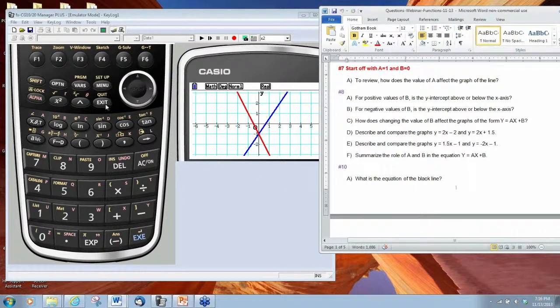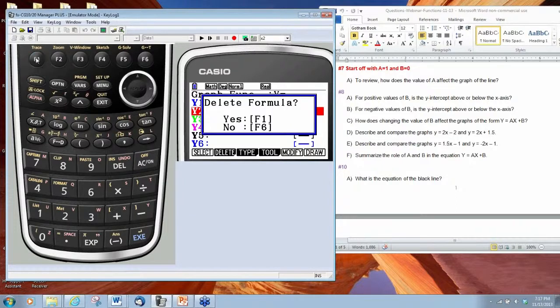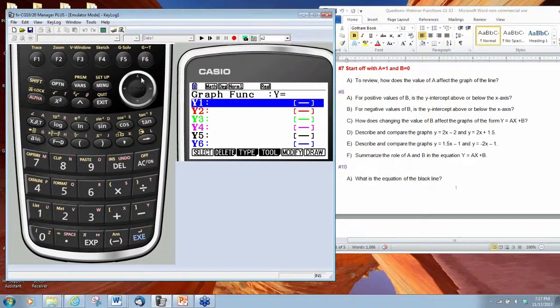Now let's exit this, and this is the second style of function we could have in what I call the linear family. So what we are going to do now is clear these two functions out and go back to y equals x.